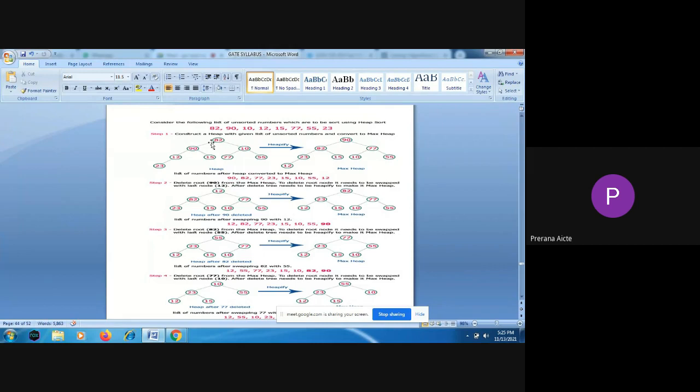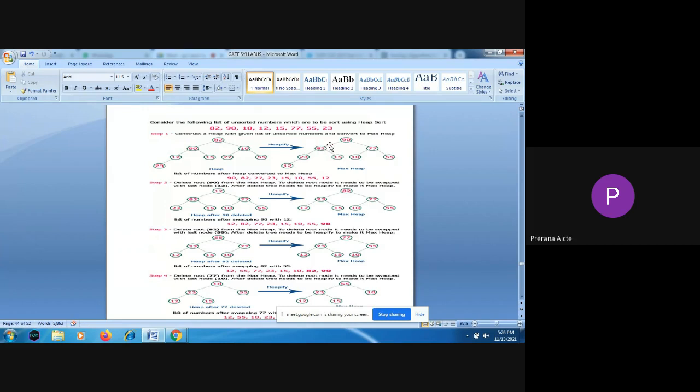Here, construct the tree first with the elements in the same order in which they are given. So to convert to a maximum heap, the parent should be the maximum value compared to its children. You have to convert like that using the heapify method. Once you convert to maximum heap, here in the tree the root is actually 82, and its children are 90 and 10. But to convert to a maximum heap the root parent should be the maximum, so I am swapping 90 with 82.